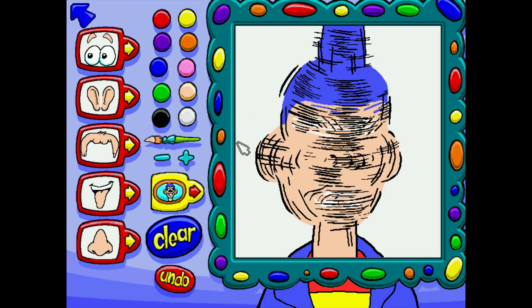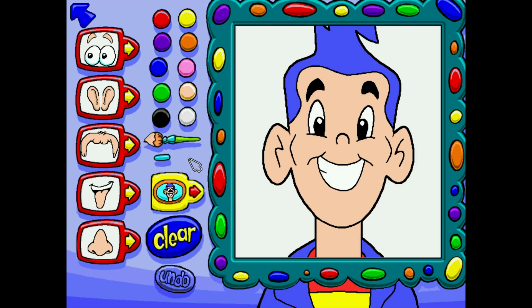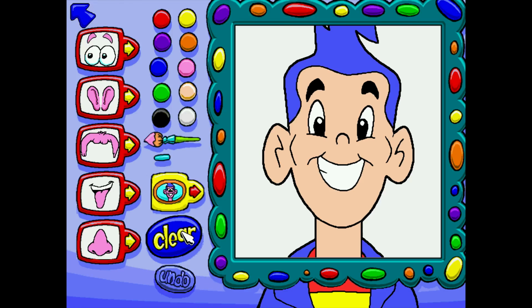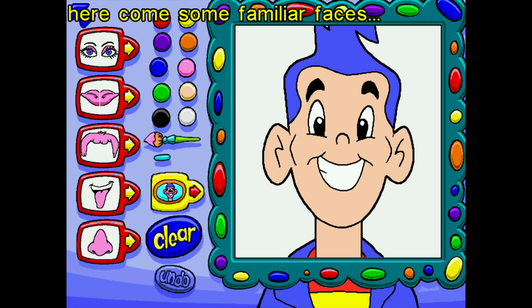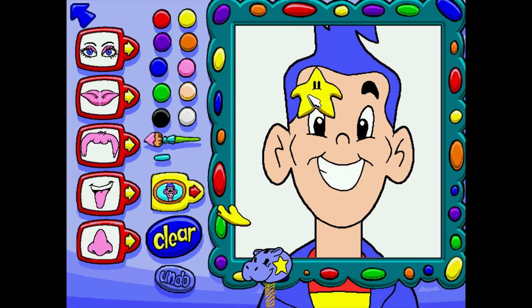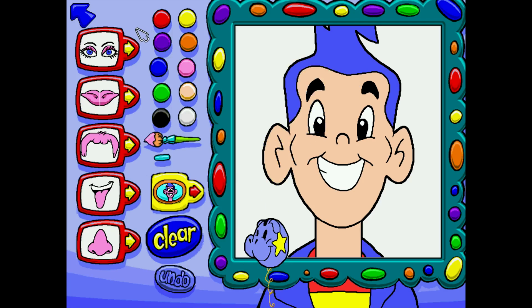Clear, and then you have larger sizes of painting, and then you have an Undo. This takes away the last sticker you put down. And it seems like there's a significant number of stickers here you can work with. A lot more complicated. And by doing that, you get some more stars, which is cool.